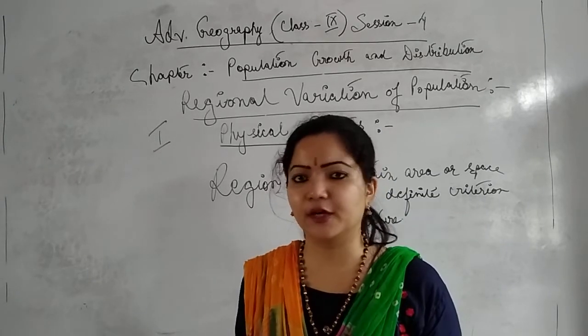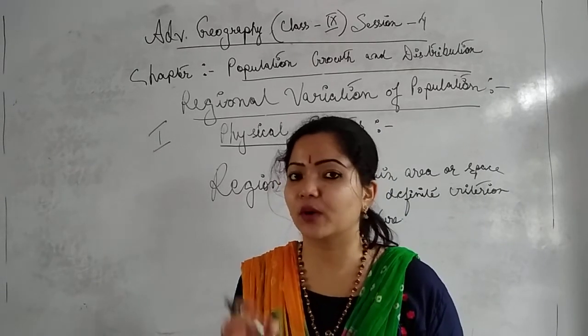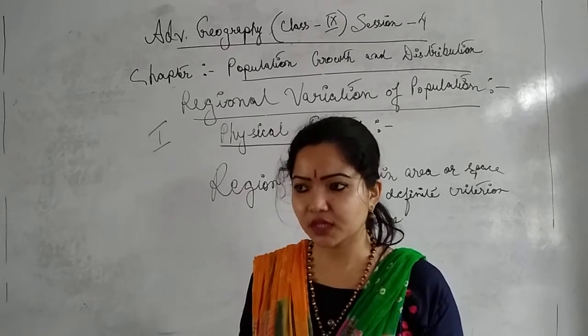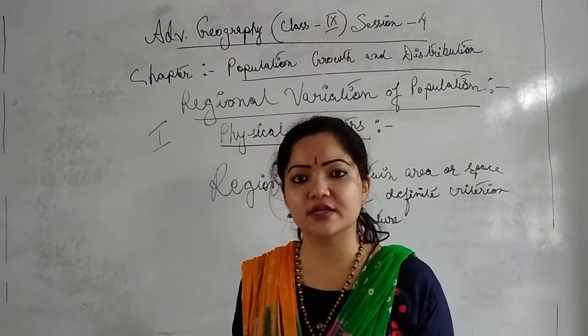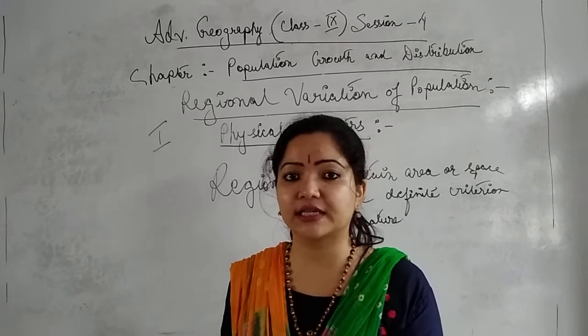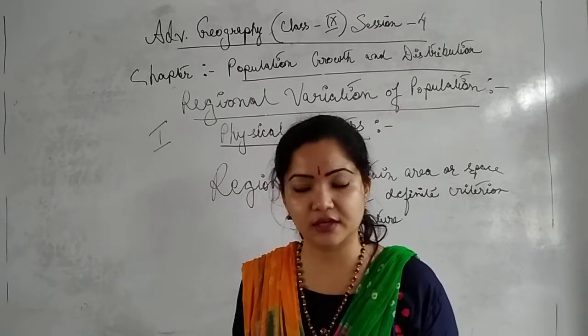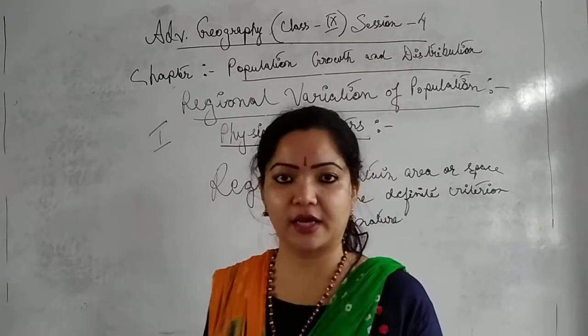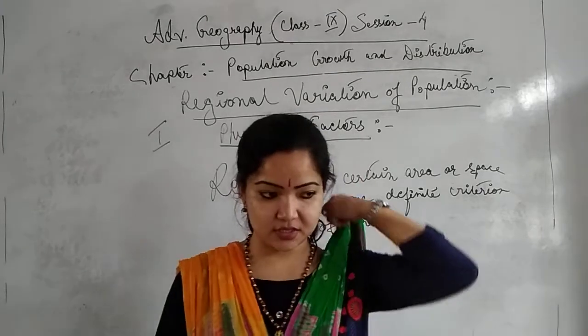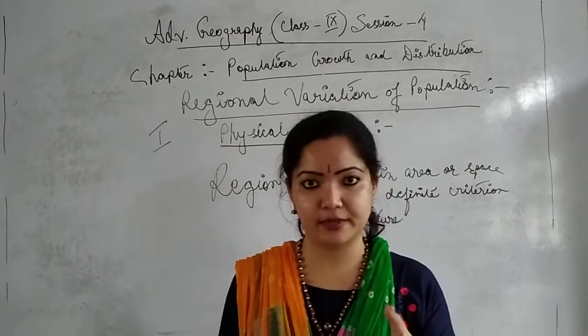Okay, for example, the equatorial region. Now what do we mean by equatorial region? Equatorial region means the region which experiences the equatorial type of climate. Is it clear? Now the equatorial type of climate, I think we have discussed in chapter 1, the types of climate.